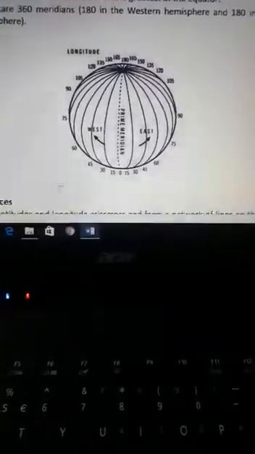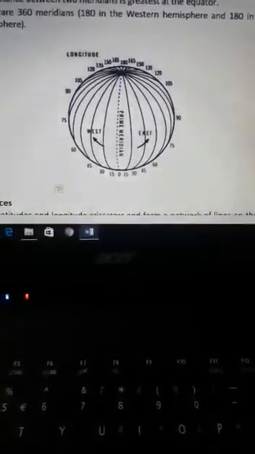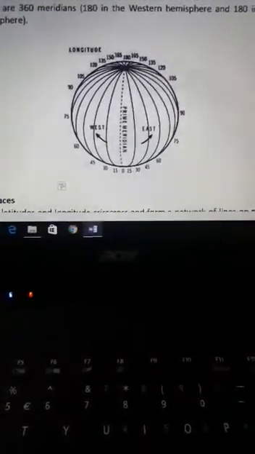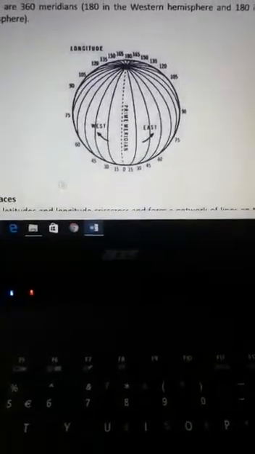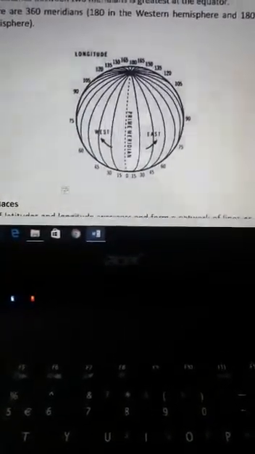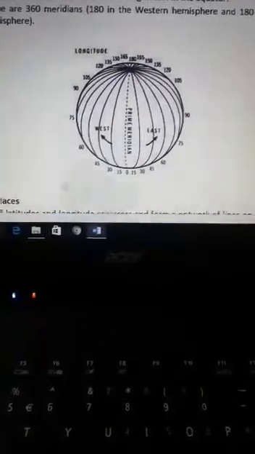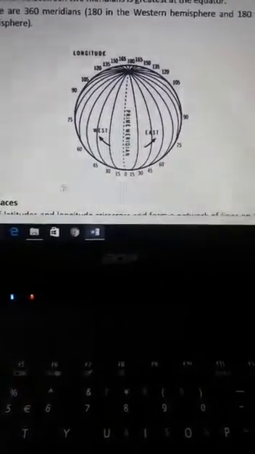Right, students? This prime meridian is also called Greenwich meridian because it is passing through a city in London called Greenwich. That's why it is also known as Greenwich meridian.